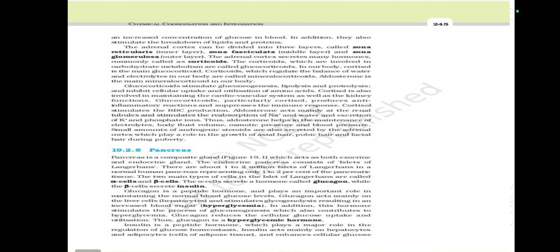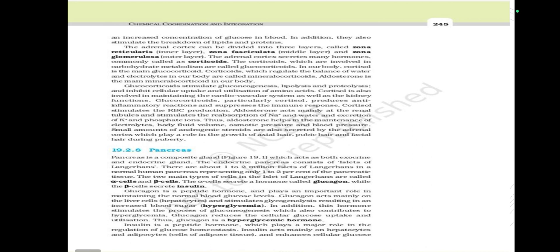The adrenal cortex can be divided into three layers called zona reticularis, inner layer, zona fasciculata, middle layer, and zona glomerulosa, outer layer. The adrenal cortex secretes many hormones commonly called corticoids. The corticoids which are involved in carbohydrate metabolism are called glucocorticoids. Cortisol is the main glucocorticoid.